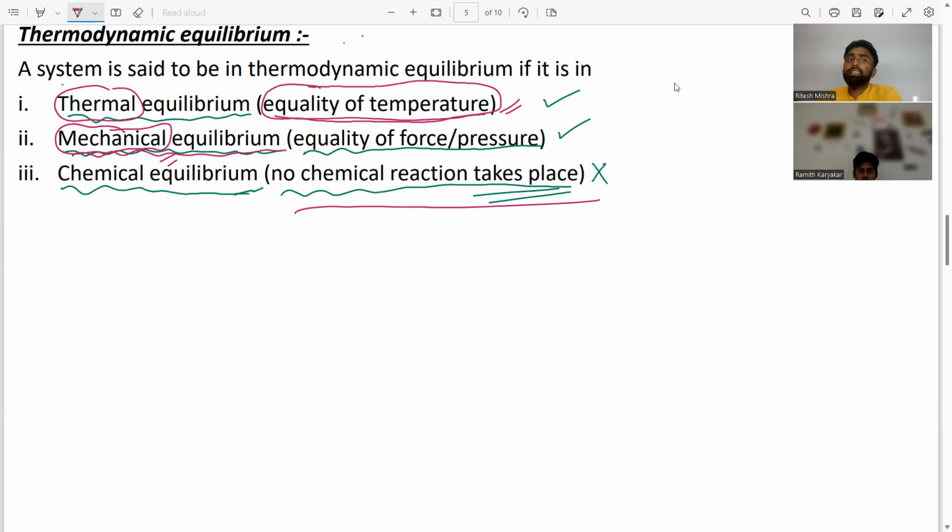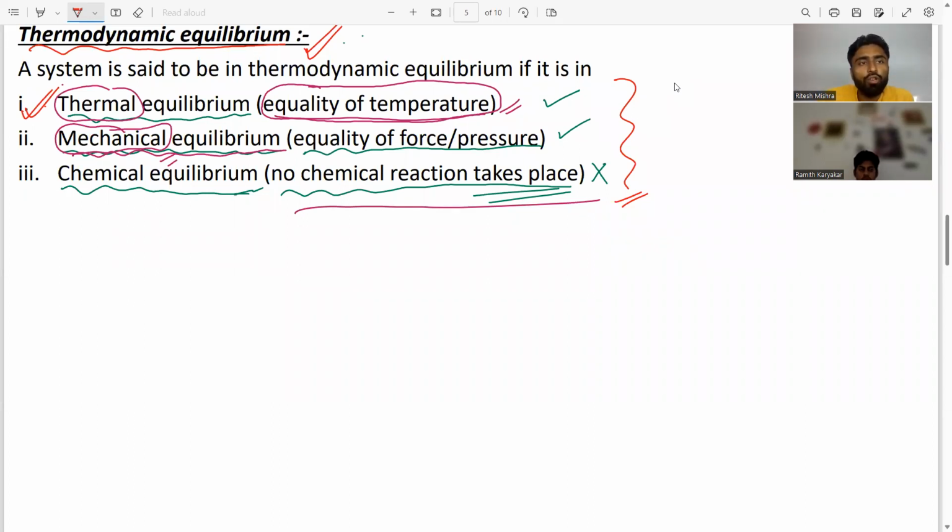Now, please do not confuse the words thermodynamic equilibrium and thermal equilibrium. Do not assume these two words are the same. These two words are different things. Any system will be in thermodynamic equilibrium when that system satisfies all three equilibrium conditions. When a system satisfies all three conditions, then that system is said to be in thermodynamic equilibrium. I hope this concept is clear to you.